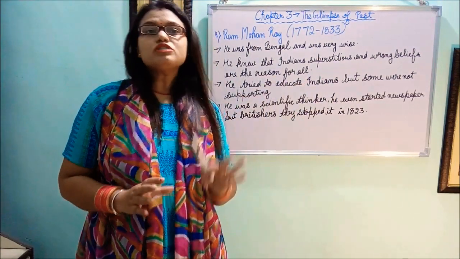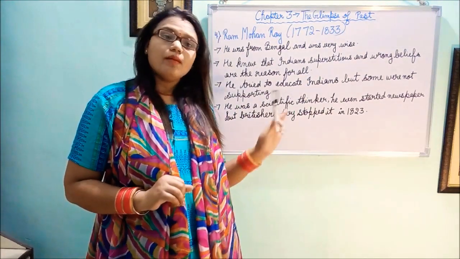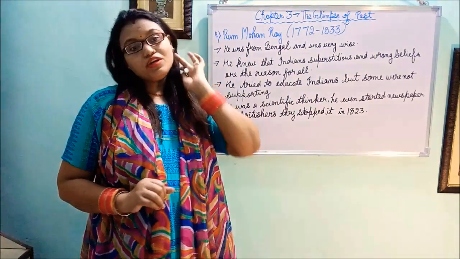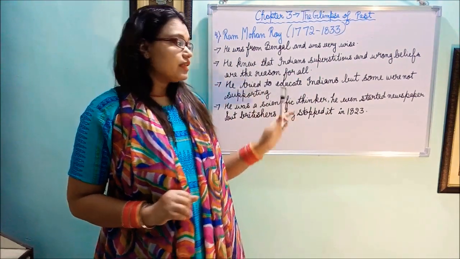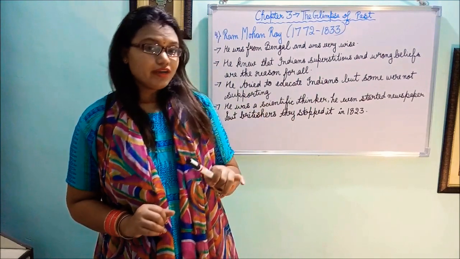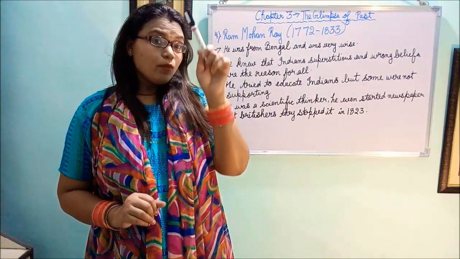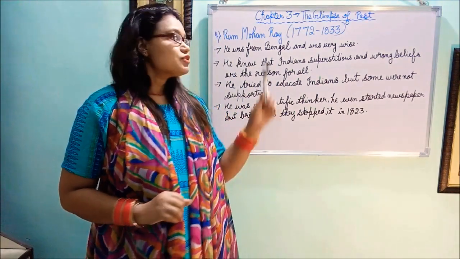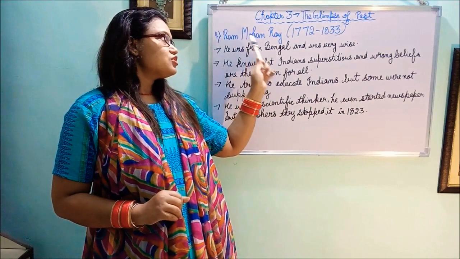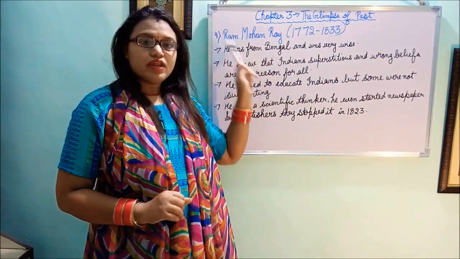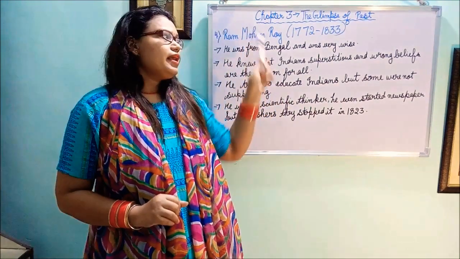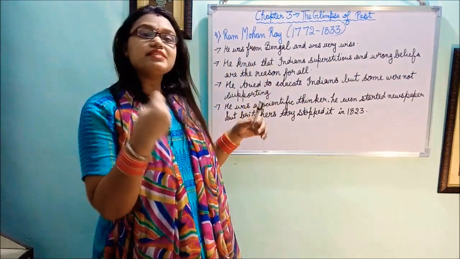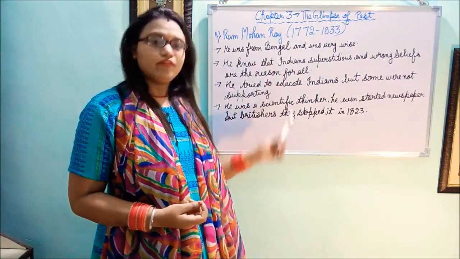He started a newspaper for the country people, but the Britishers stopped it in the year 1823, because they knew that if the Indians were educated, they would start putting their voice against them and they would be no more in the country. So that is why they stopped Raja Ram Mohan Roy. But he was a very wise thinker. He made 20% of his efforts for the betterment of the country.